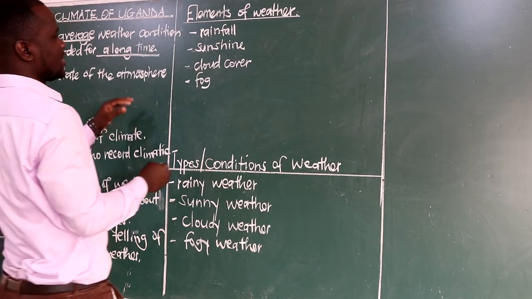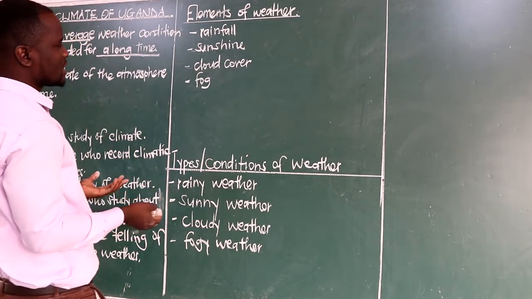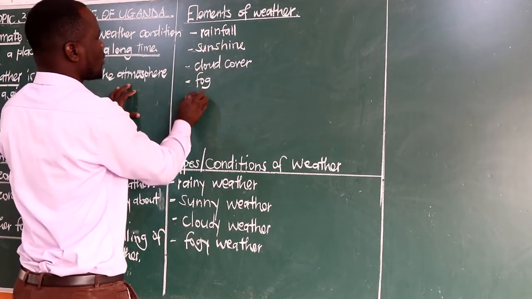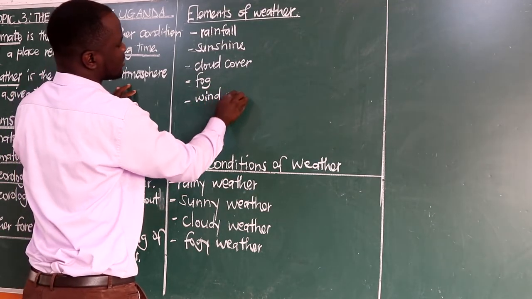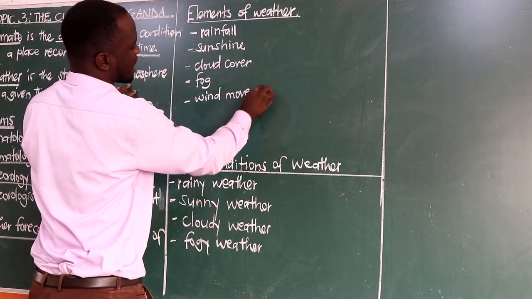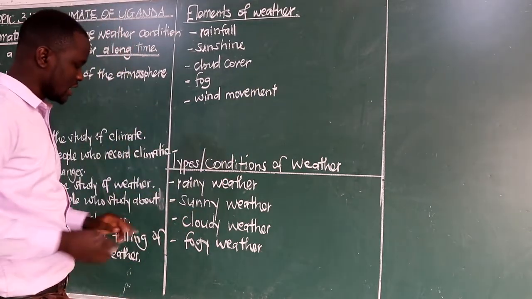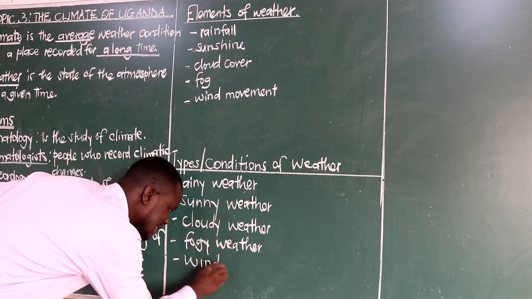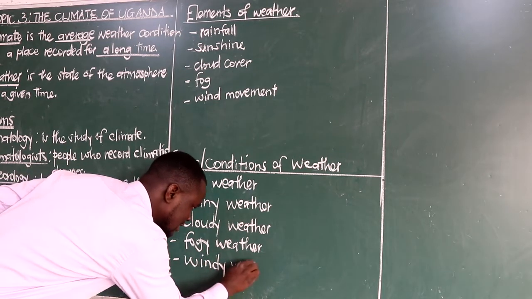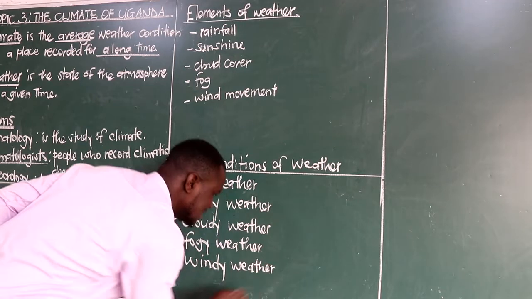Simple as that. Then we have, which other one have we said? We have wind movement. Coming to this, we shall be saying the weather is windy. So we shall say windy weather.